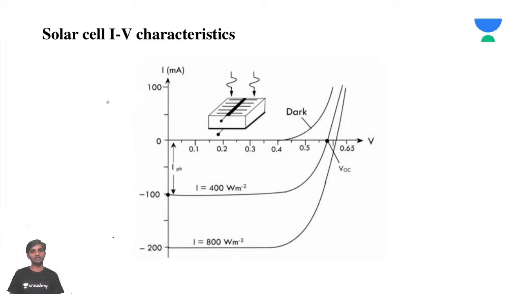So they are called solar cells, and this is called the bus, which is used to collect the current. And these are the IV characteristics of a solar cell. The dark curve is whenever there is no light falling on it, and it acts like a normal PN junction diode. But when light is falling on it, you will get different currents depending on the illumination. As the illumination increases, the current generated increases. You can see here you have two electrodes.